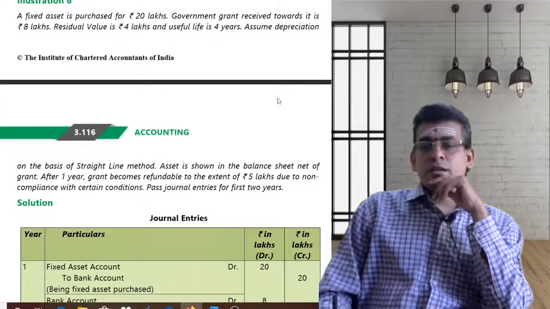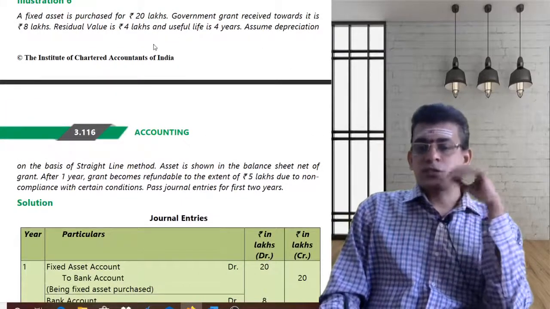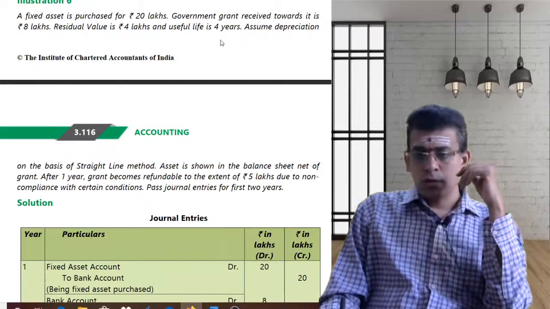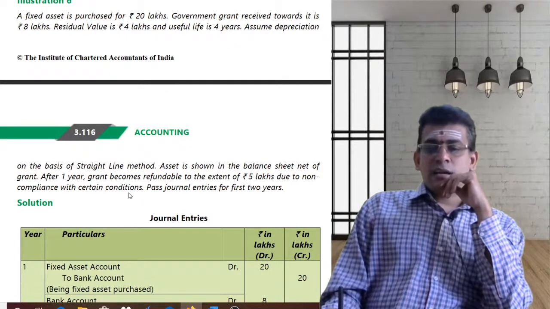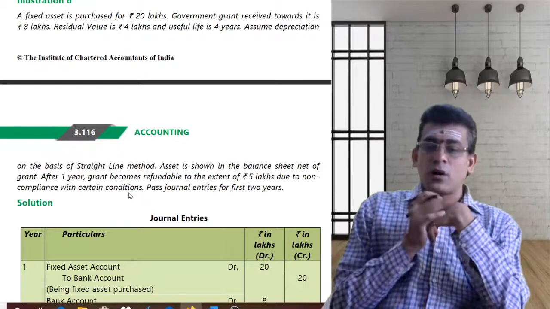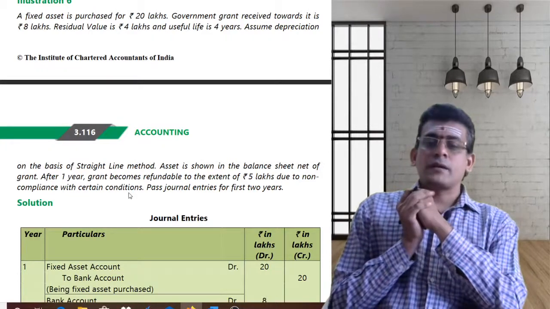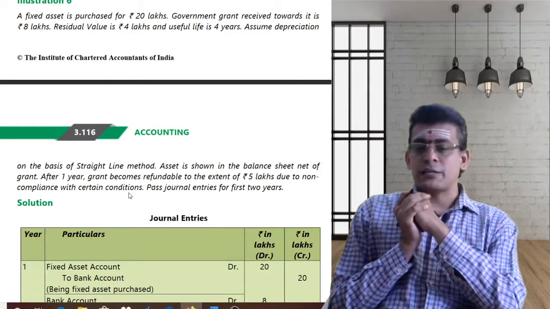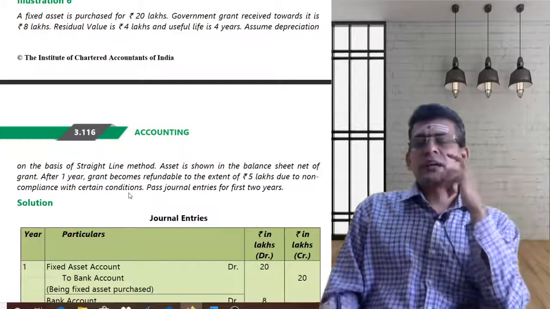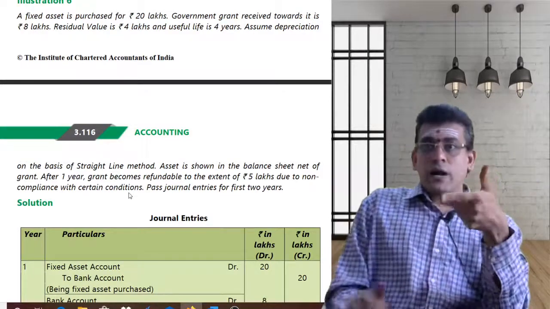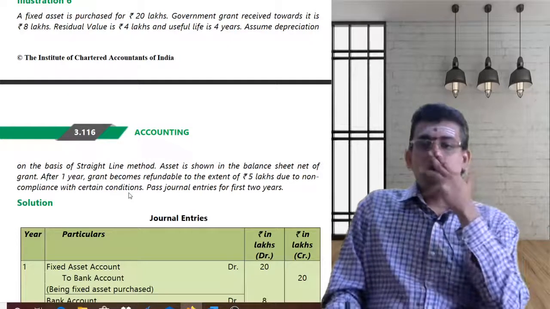Fixed asset is purchased at 20 lakhs, government grant received is 8 lakhs, residual value is 4, useful life is 4. Assume depreciation on straight line method, show the balance sheet of net grant. After 1 year, grant becomes refundable to the extent of 5 lakhs due to non-compliance. Pass journal entries for 2 years. So I will explain the problem and I want you to solve it.